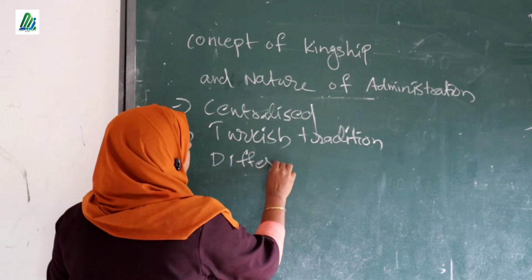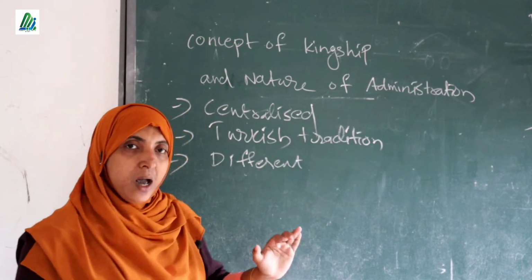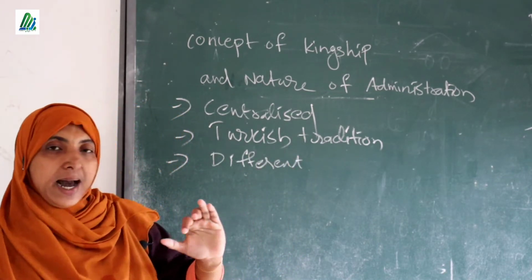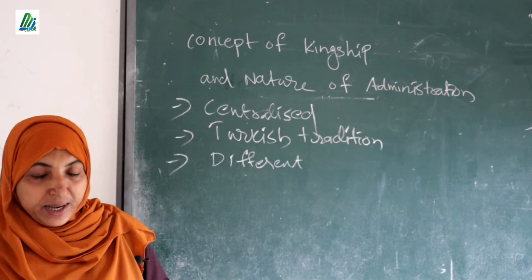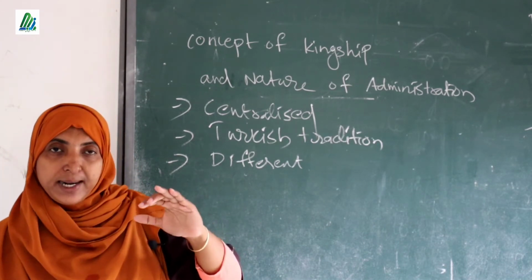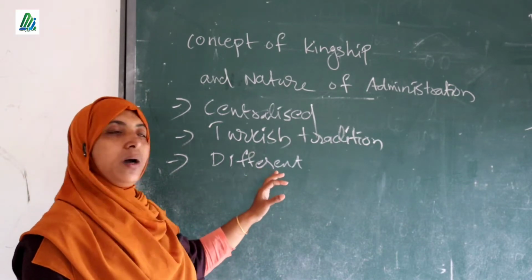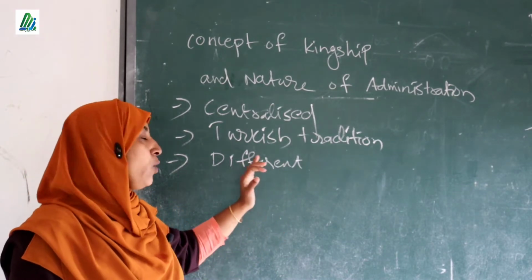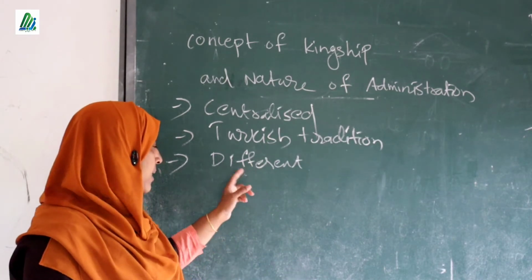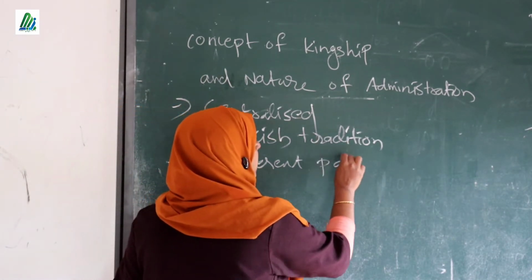Okay, so the country was divided into different parts and each part was posted in the hands of some particular officers. Even then, the power was totally under the control of the king. Without the king's decision, these people can't control their own regions. So the country was divided into different parts.